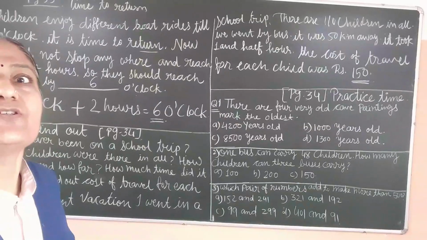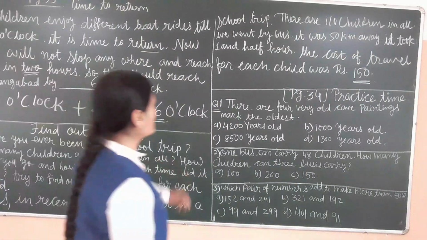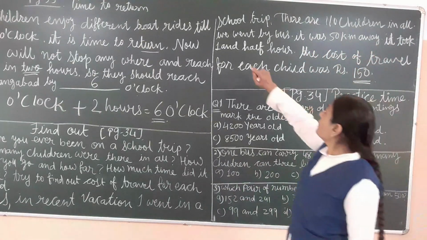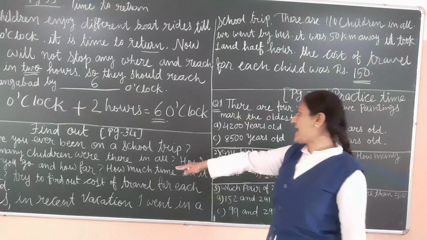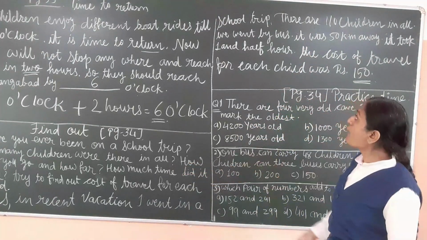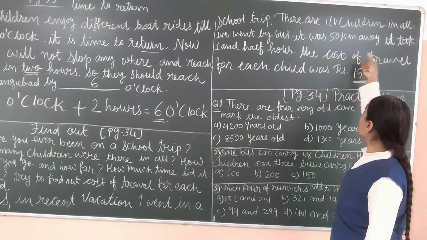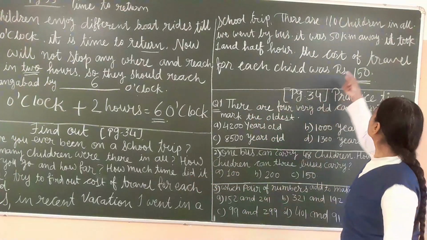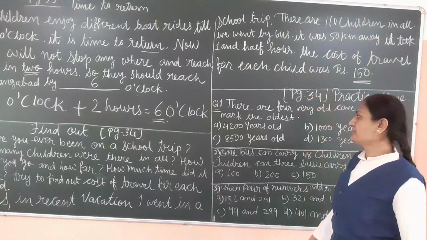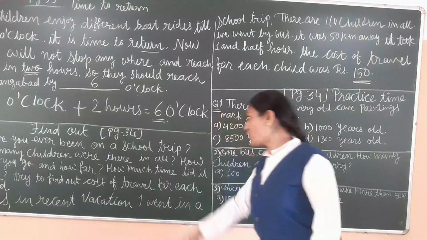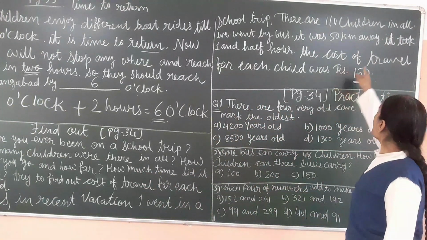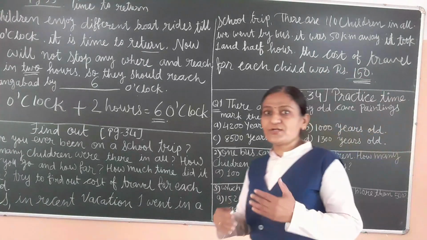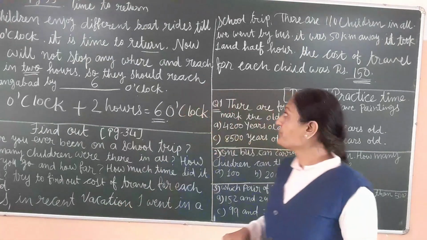How many children were there? So we have to write that there are 110 children in all. We went by bus. Second question is how did you go and how far? We went by bus and it was 50 kilometers away. How much time did it take? It took 1.5 hours. Afterward, try to find out the cost of travel for each child. The cost of travel for each child was rupees 150. This way, all the questions answered one by one we write here.